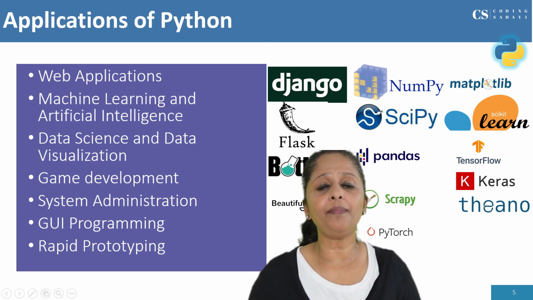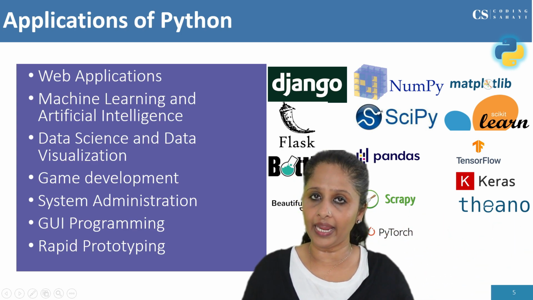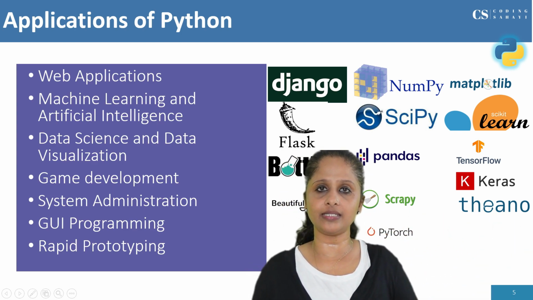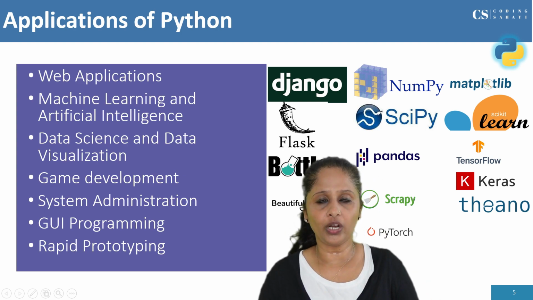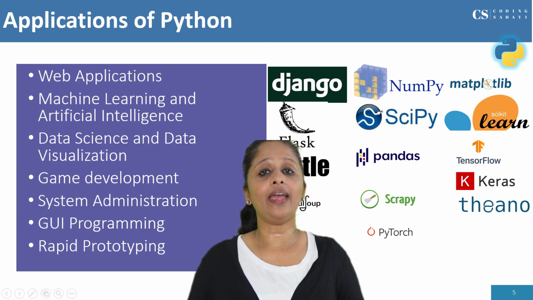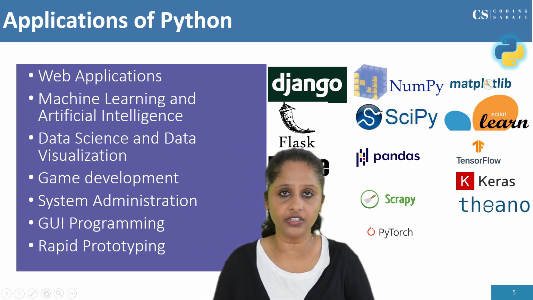So for the development of this type of AI related applications and machine learning, we are using Python programming language. Next we have data science and data visualization.